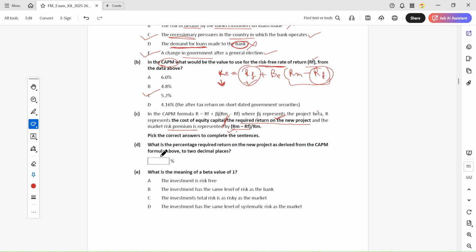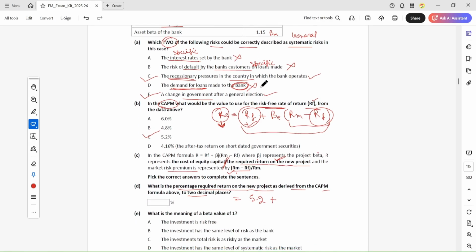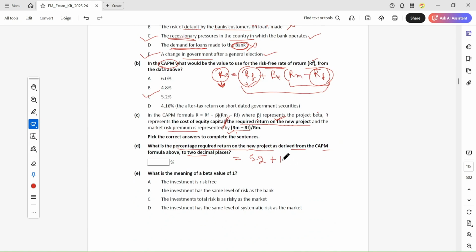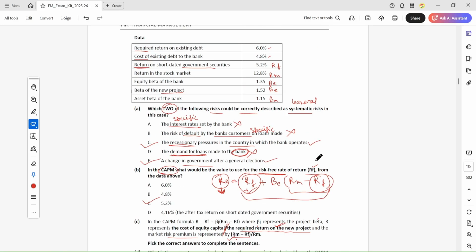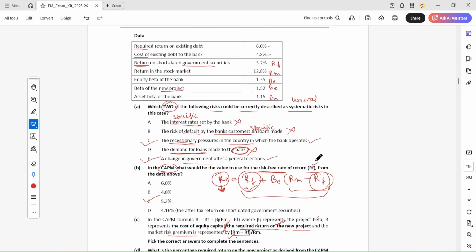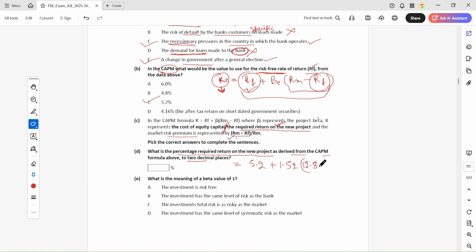What is the percentage required return on the new project derived using CAPM, to two decimals? We have to calculate this value using this formula. So the 5.2, we know this, plus the equity beta of the new project 1.52, multiplied by market return 12.8 minus 8.2, the risk-free return.